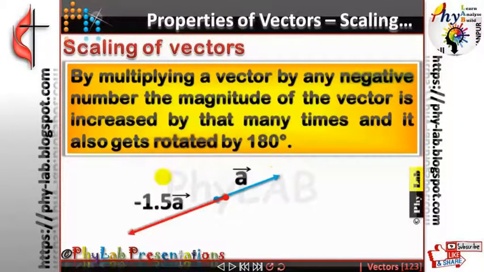Here I have shown you the rotation of a vector by -1.5a. By multiplying it by -1, the vector got rotated by 180 degrees, and its length got increased by 1.5 times. So this will give me my -1.5a. Is that clear? So what happens when you multiply a vector by a positive number? You simply increase the length of that vector. But if you multiply a vector by a negative number, you do two operations: you increase the length, as well as rotate the vector.